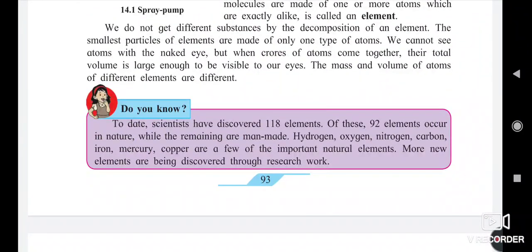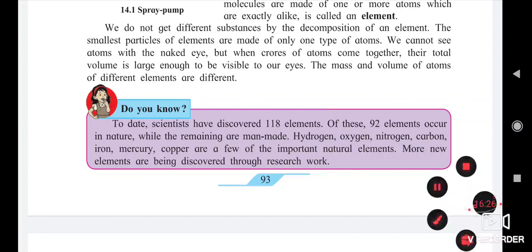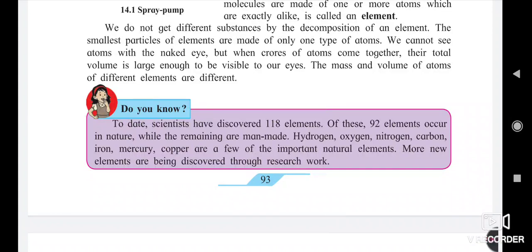Okay, so students, we will stop here today. The next point, the element and its scientific symbol, we will see in the next lecture.